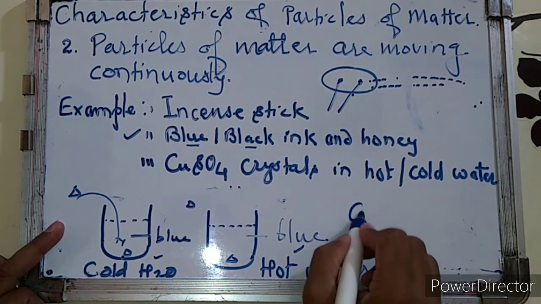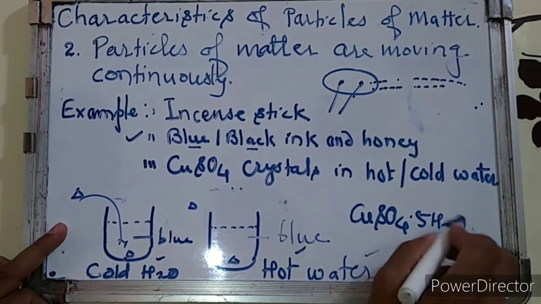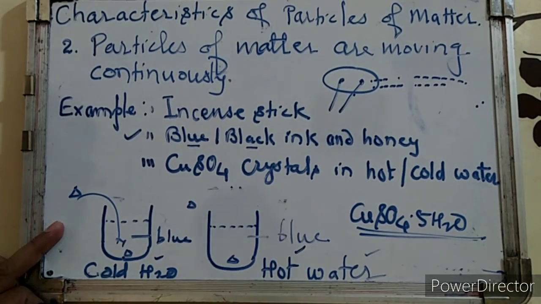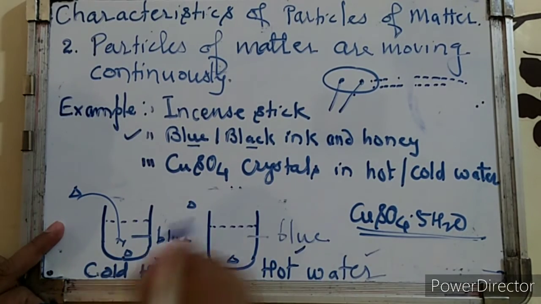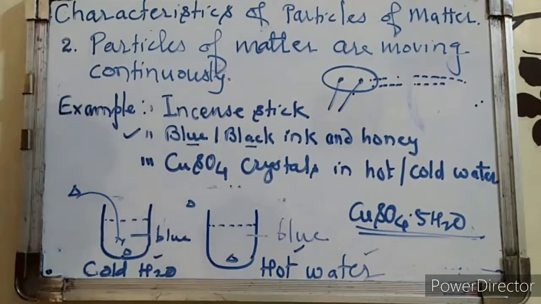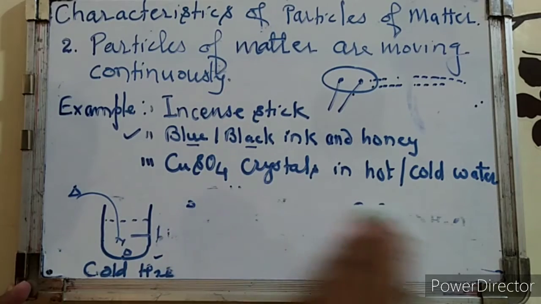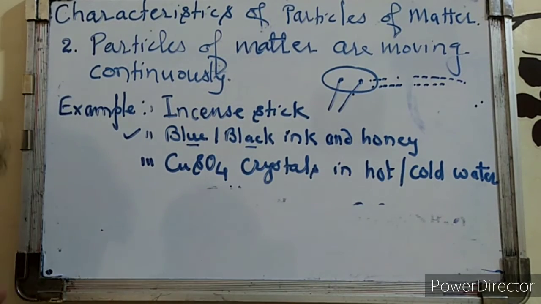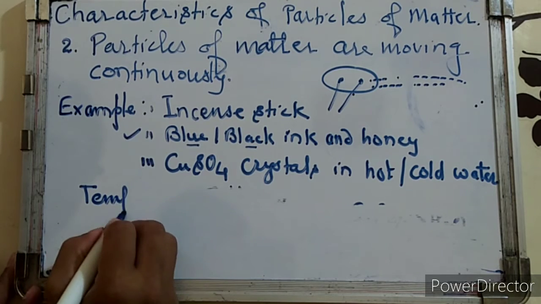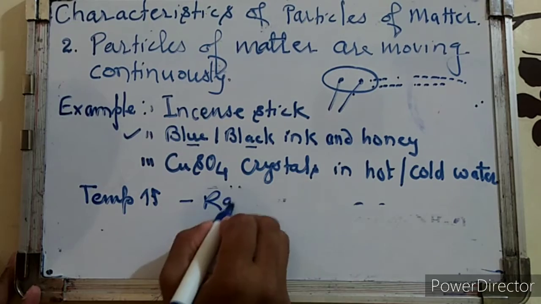Copper sulfate is CuSO4·5H2O. This molecule is blue in color, and that's why there is development of the color. Now what is the kinetic theory of matter? Why does diffusion occur? Diffusion takes place due to certain things, like kinetic energy. As we increase the temperature, the rate of diffusion increases.